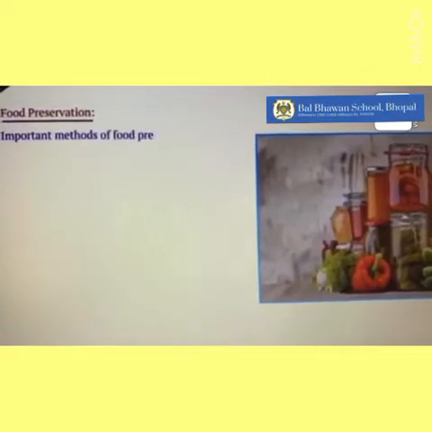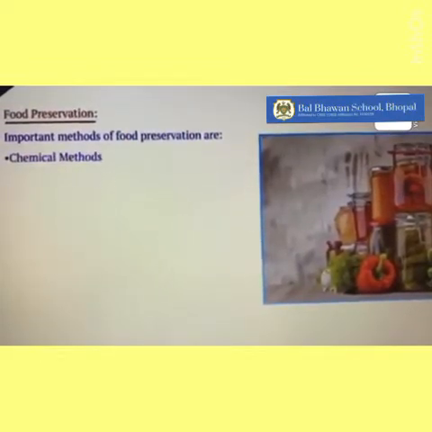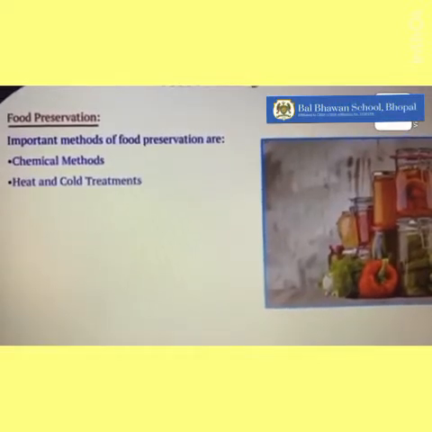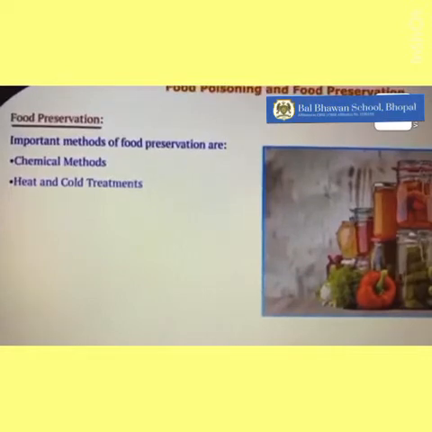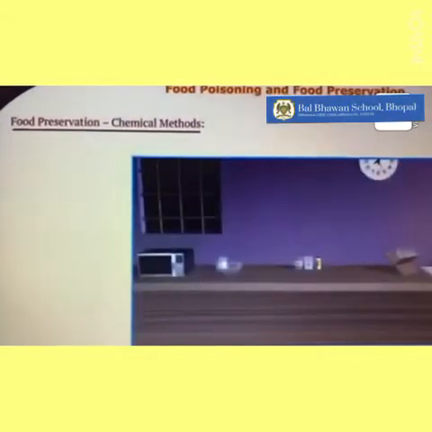Some important methods of food preservation are chemical methods, and heat and cold treatments. Food preservation, chemical methods: how food can be preserved using certain chemicals.